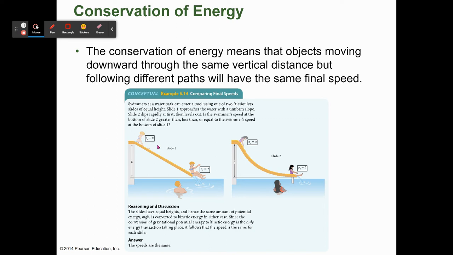You have an initial velocity of 0. What is your final velocity? Here your initial velocity is 0 as well. What is your final velocity? It just depends on, again, the square root of 2 times g times h, and that's it.